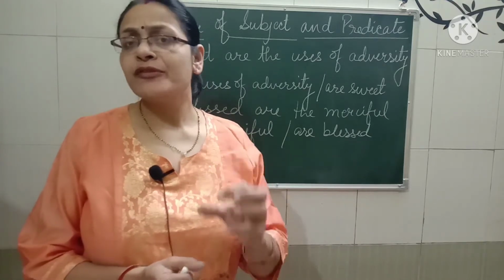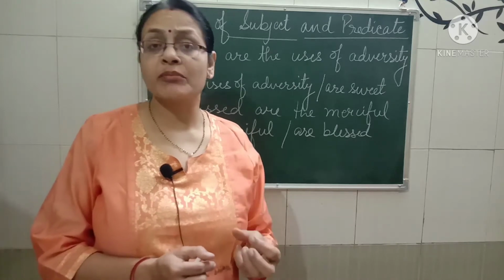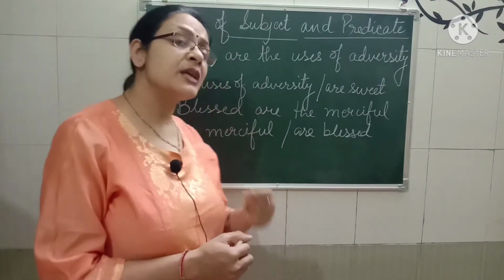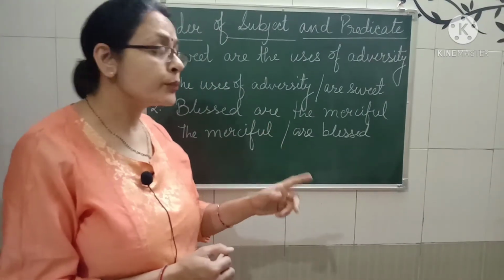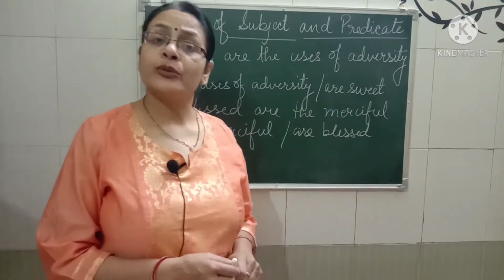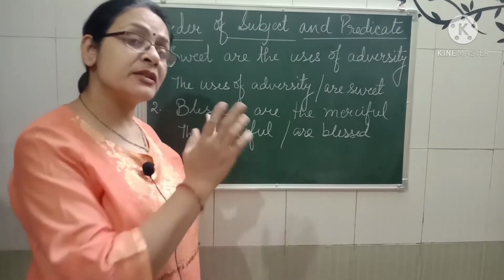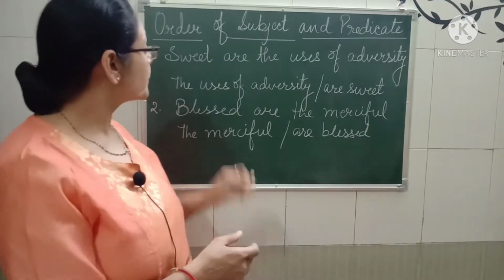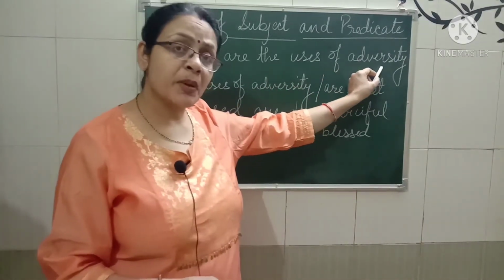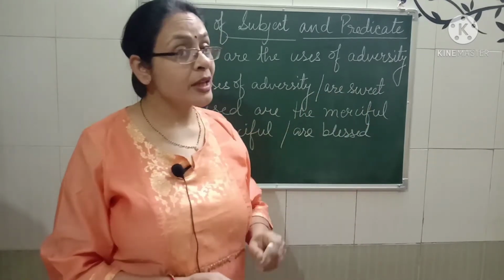But do you know, if we have to make sentences more emphatic, that means if we have to use something more forcibly, what we have to do? We have to use the subject in the end. How? See the first example, and that is, sweet are the uses of adversity. If you have seen the sentence before, just try to understand which part is the subject and which part is predicate here. The uses of adversity will be regarded as a subject part, and then after, are sweet will be regarded as a predicate part in it.